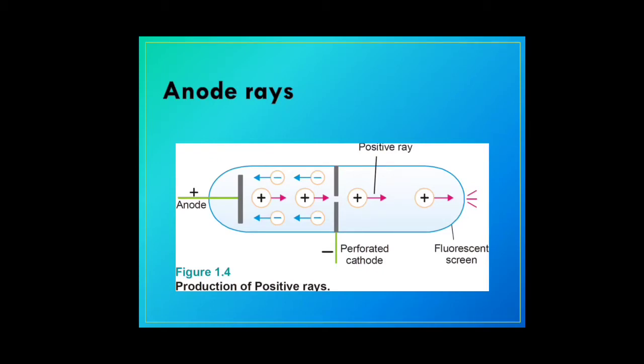They were found to be positively charged. We know the cathode is connected to the negative terminal of the battery, so it had a pull for the positively charged particles coming through it. And these gave a fluorescent light on the screen.